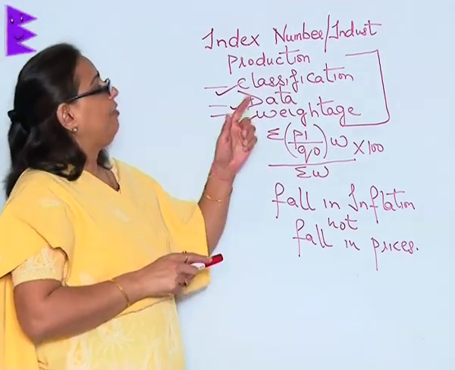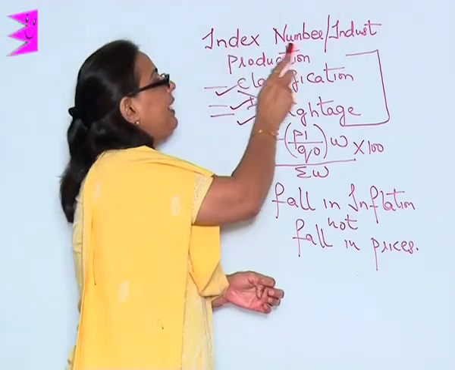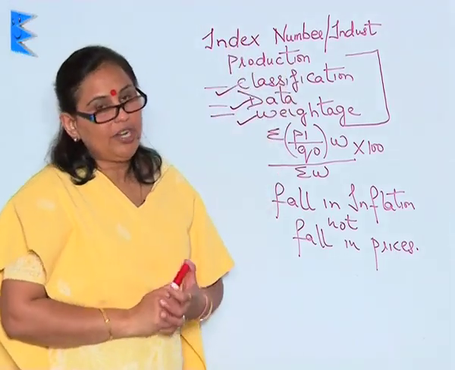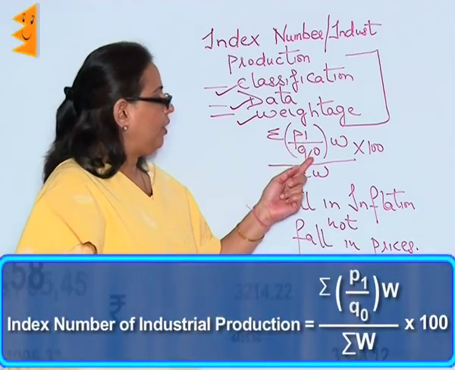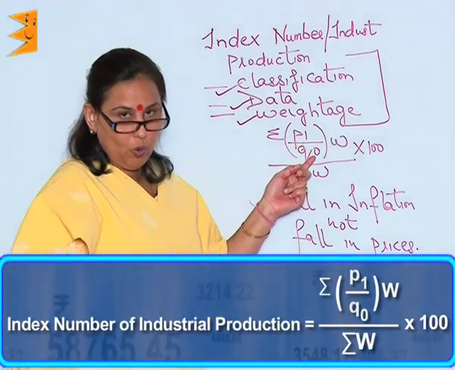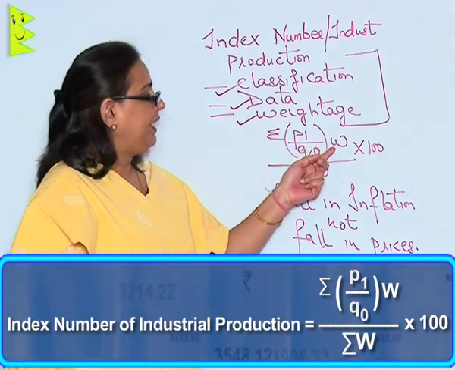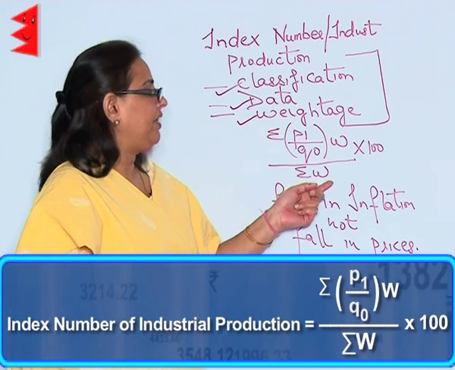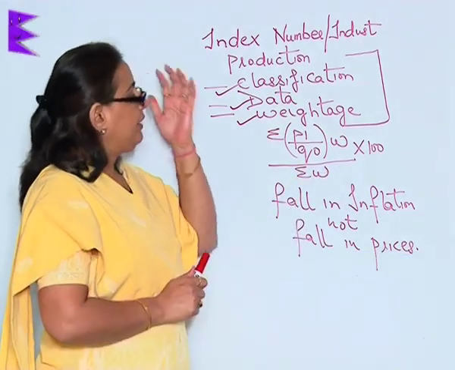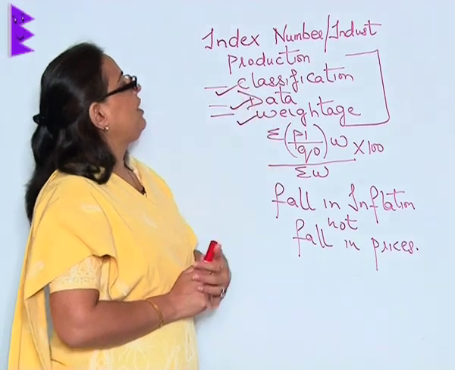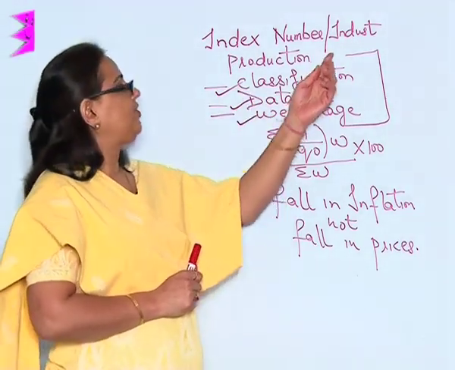Now, the formula which has to be applied for making the index number for industrial production is sigma P1 upon Q0, that is the quantity of the base year, weight, upon sigma weight, into 100. So, this is how the index number of industrial production is calculated.